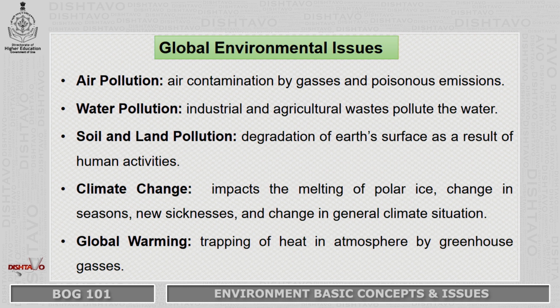And because of this, my dear friends, there are so many global environmental issues that have come up. I have just listed around 25 of them. We are not going into it, but just a list of all the environmental issues. Some of these we will go into in detail. We have air pollution, water pollution, soil and land pollution. Pollution of all types that is happening today is a big environmental issue globally. And this brings about climate change, it brings about global warming, which is actually affecting our lives, our survival and our activities, as we said in the beginning.